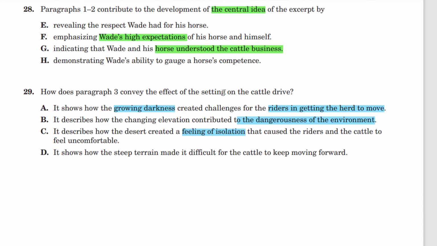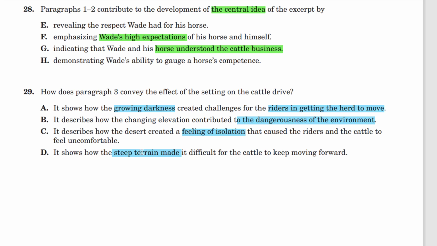D: It shows how the steep terrain made it difficult for the cattle to keep moving forward. Okay, the terrain, except for the area moving down to the next tabletop, was not steep. It said the terrain was actually a tabletop. It was flat, except for the cliffs. So it's not a steep terrain that made it difficult for the cattle to move forward.